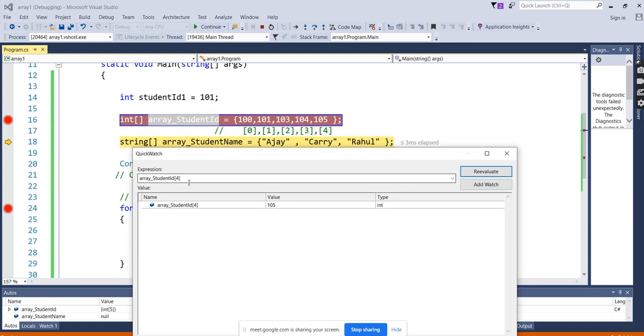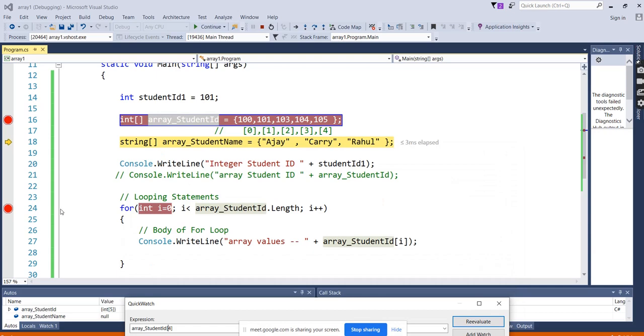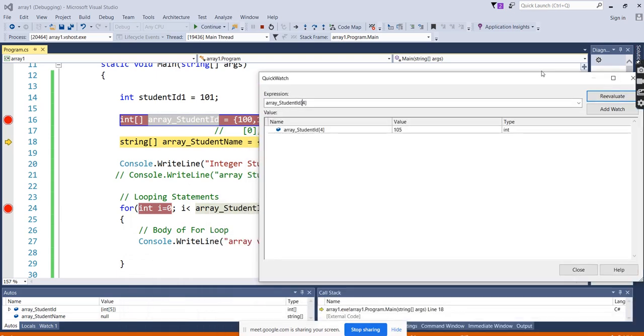The index value you pass is the index whose stored value you see. Index 0 is storing 101. Index 3 is storing 104. So if you are hard coding for only one thing, then you will see only one value. If you want to see everything in a single shot, then we have to go for loops here. In a single shot, it is doing the same thing we are doing here, right?